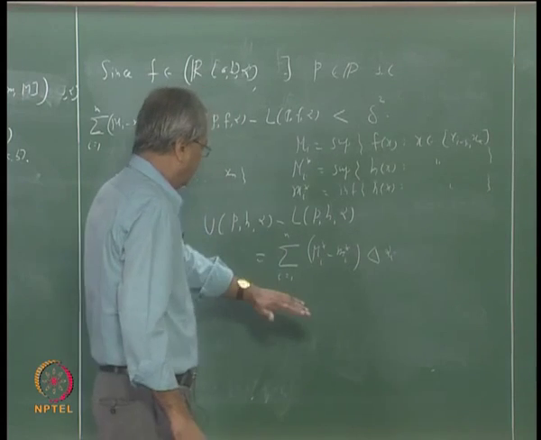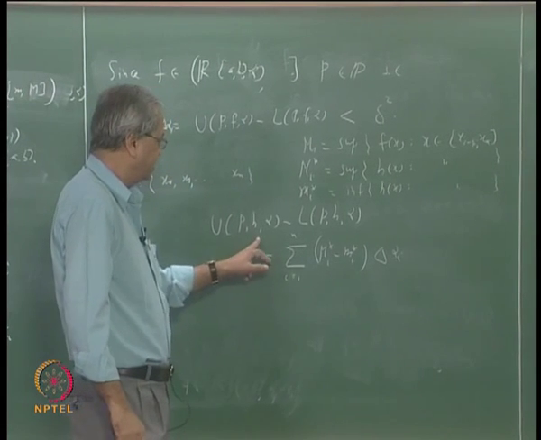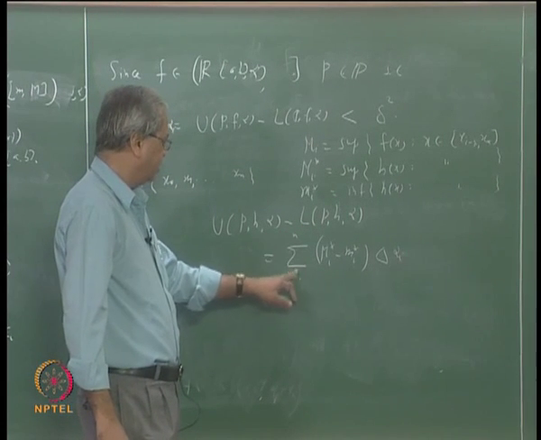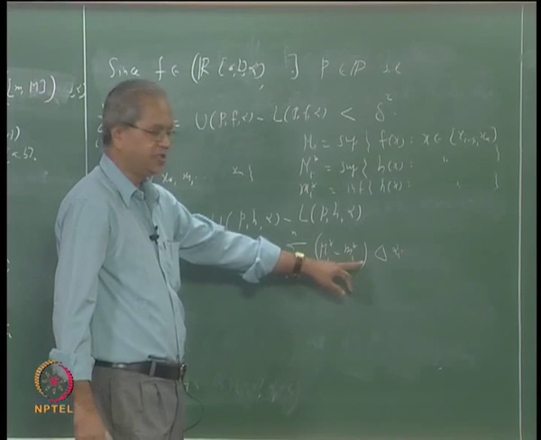Now come back to this sum here. This U(P, h∘α) minus L(P, h∘α) is the sum over i going from 1 to n of big Mi star minus small mi star times delta alpha i.